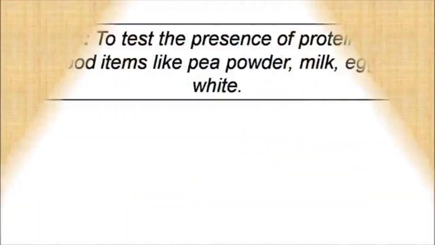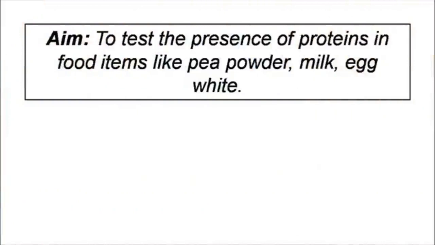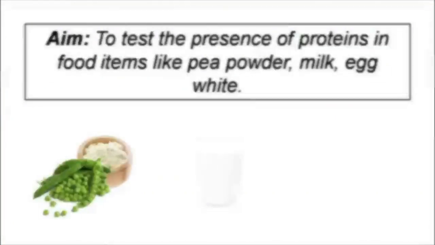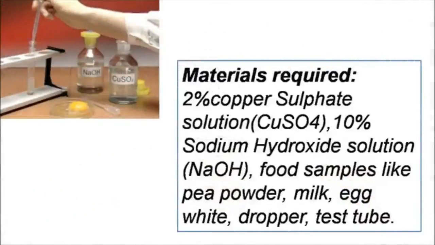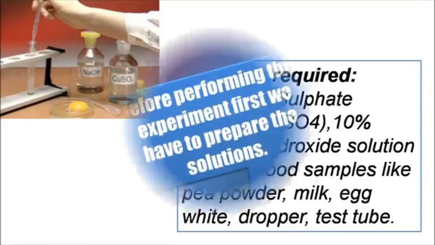Aim of this experiment is to test the presence of proteins in food samples like pea powder, milk or egg white. The materials required for this experiment are 2% copper sulfate solution, 10% sodium hydroxide solution, food samples like pea powder, milk or egg white, dropper and test tube.